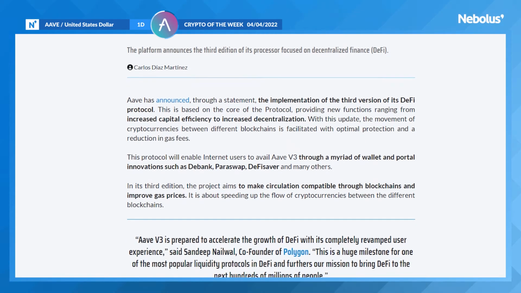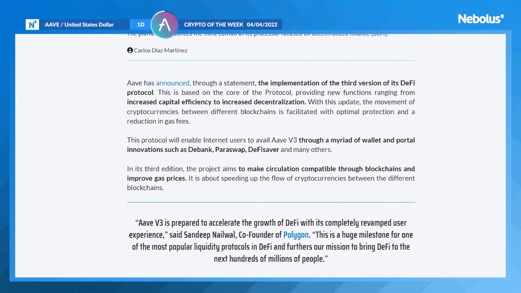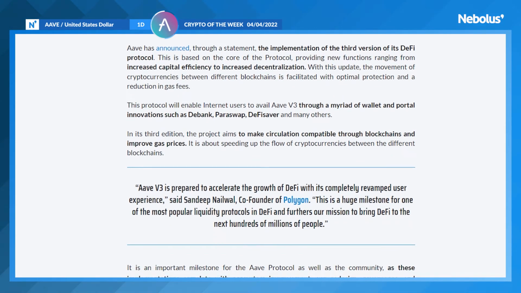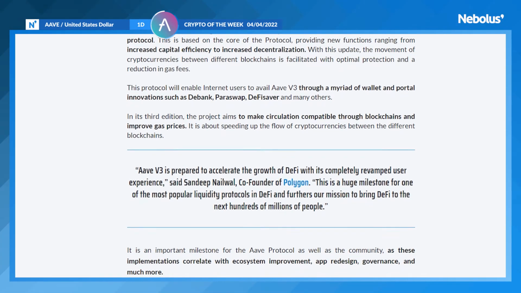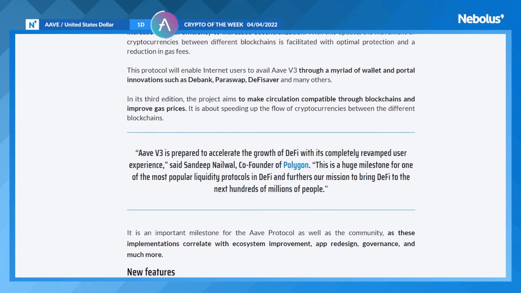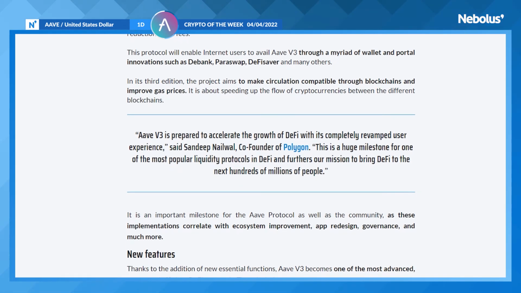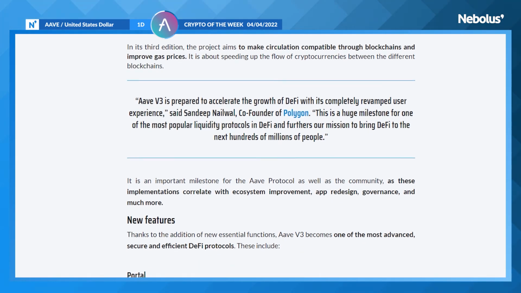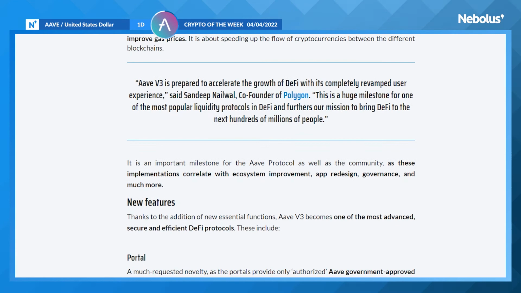The AAVE protocol allows people to lend and borrow cryptos, and with one of the new features called isolation mode, the recently listed assets can only be used through an endorsement, meaning as a guarantee, within a determined limit of indebtedness. What's the aim of this? To avoid the risk around these new assets.